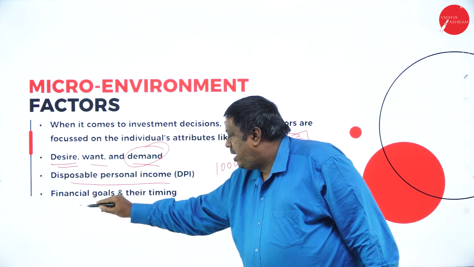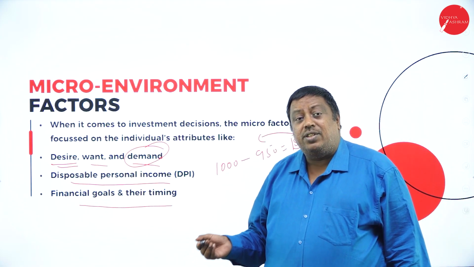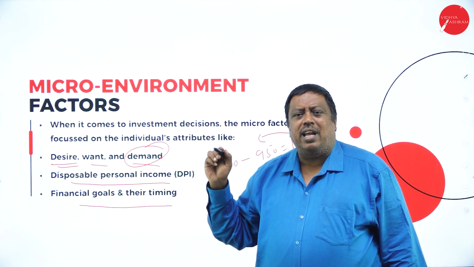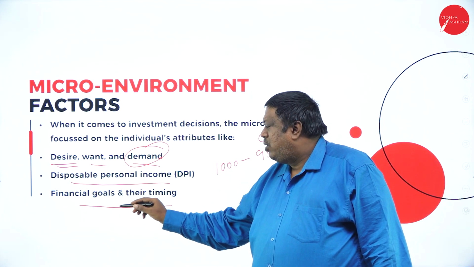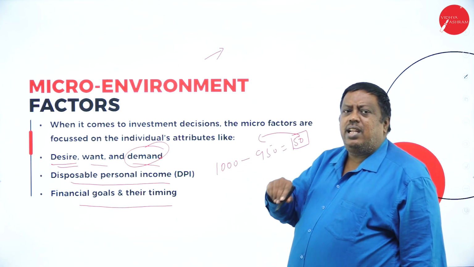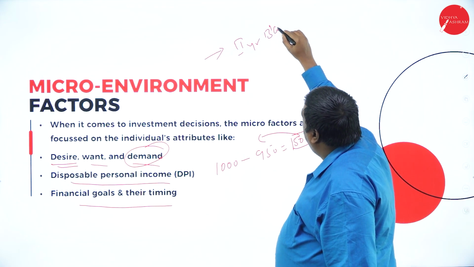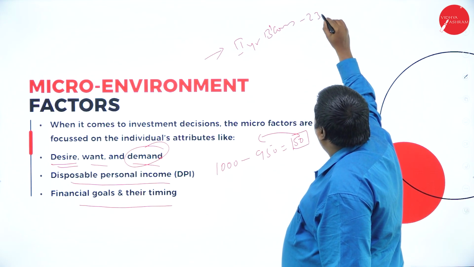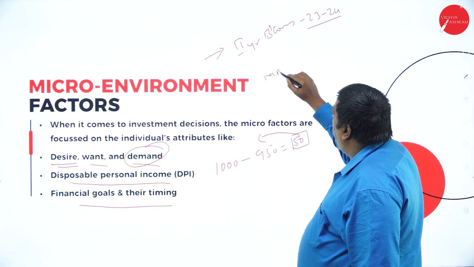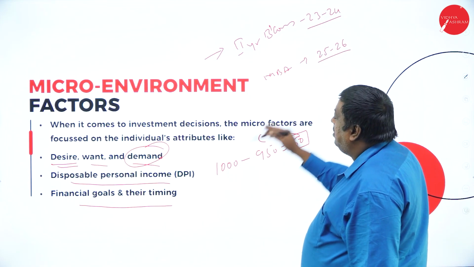And financial goals and their timings. Now, this is a factor which guides us and supports you to plan properly and get the benefit. Financial goals and their timing. For example, we are studying in our second year BCom or BBA in the year 2023-24, and now I want to do my MBA in the year 2025-26. So this is a timing.